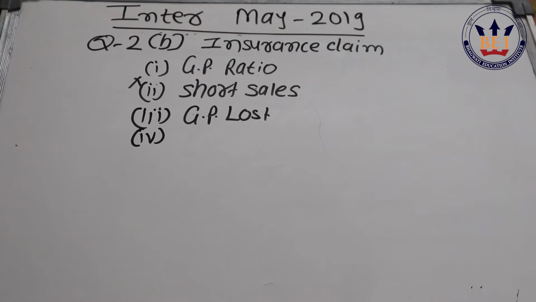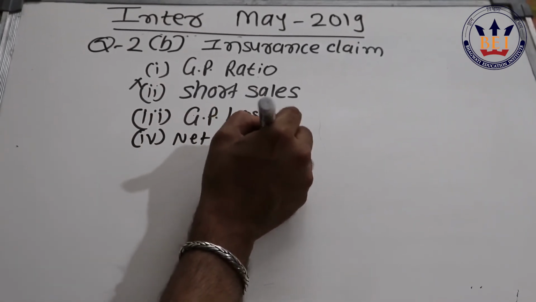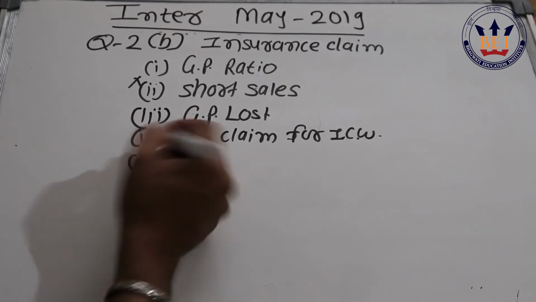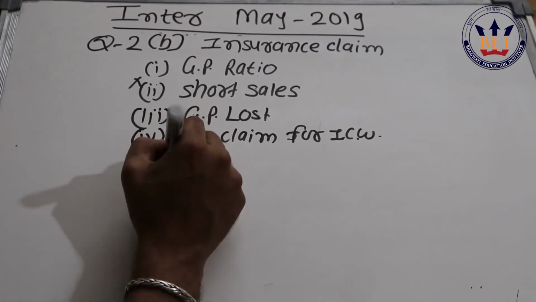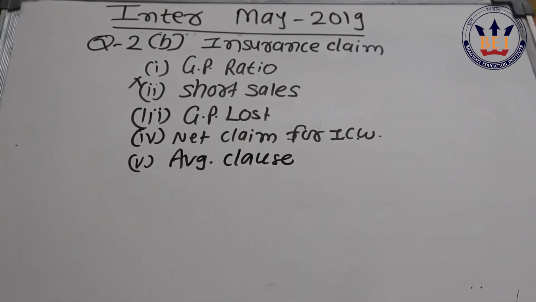So for that, we calculate a net claim for increased cost of working, or additional expenses. And the final step, by using your average clause, we calculate the amount of claim. So in short, this was very simple. Many students might have made some calculation mistakes in sheer excitement, but that we can't help.